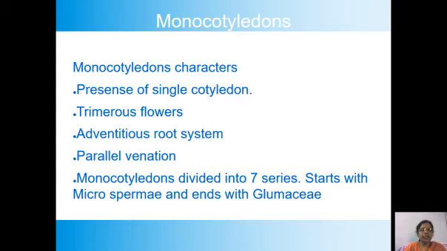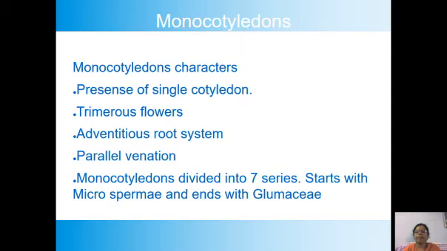As you all know, Graminae is the biggest economically important family, because rice, wheat, jowar, sugarcane, bajra, millets, all come from this family only.